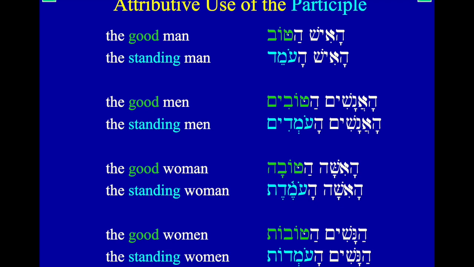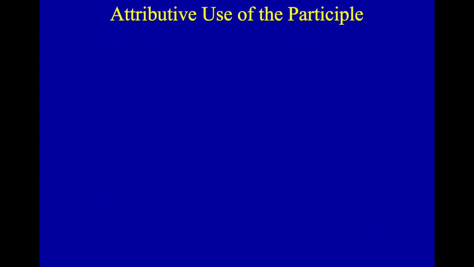They come after, they agree in definiteness and in gender and in number, and they are attributive. We have a different vowel pattern because adjectives and participles have different vowels that go along with them. We have our holam over our first radical that is signaling a qal active participle. All right, and attributive use of the participle.